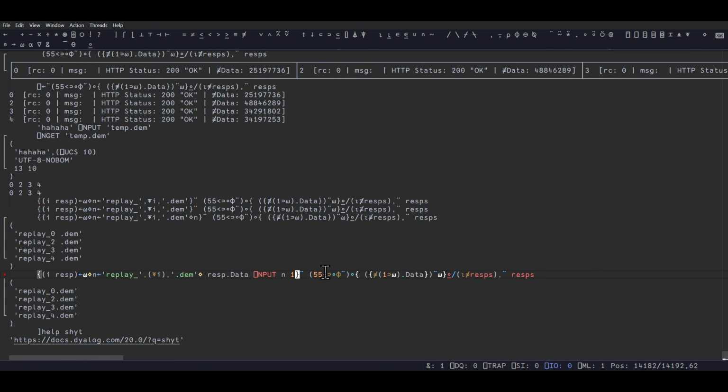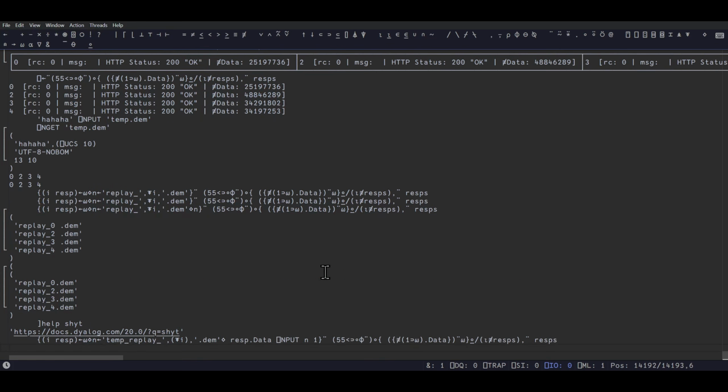And let's just call this temp, just so I don't have any clobbering. Take your time. Uh-oh. Why would it take any time at all to write 4 files? Okay.